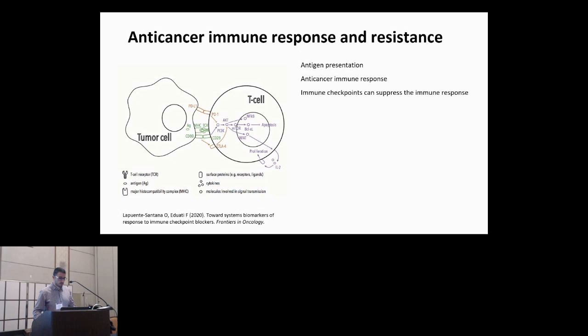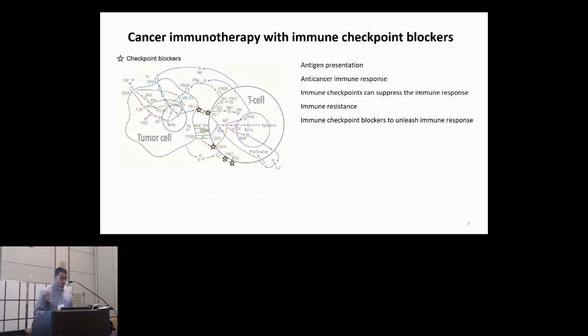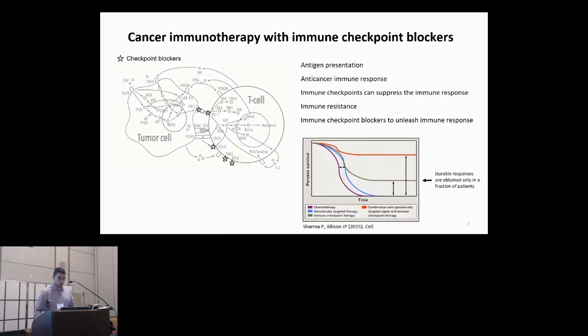This happens as a consequence of the generated immune response by the T cells or by intrinsic mechanisms within tumor cells, such as mutations. Immune checkpoint blockers leverage this knowledge, targeting these checkpoints with antibodies, aiming to restore the anti-cancer immune response. However, this type of immunotherapy has achieved long-lasting responses, but only in a subset of the patients.